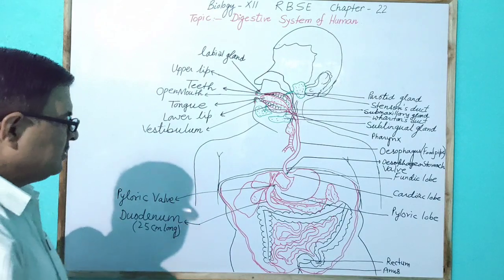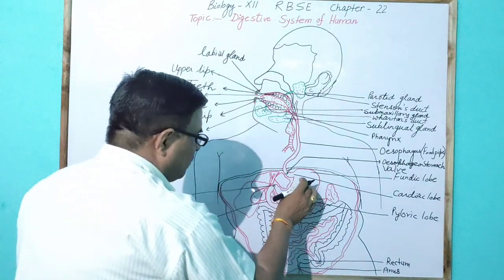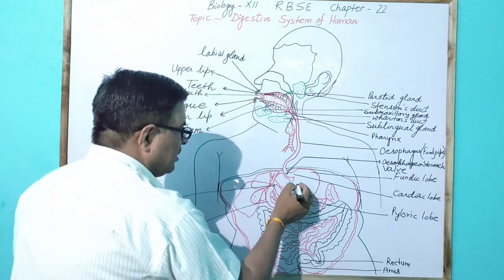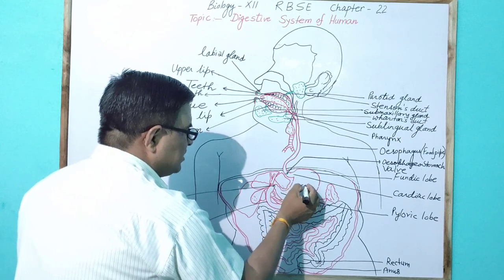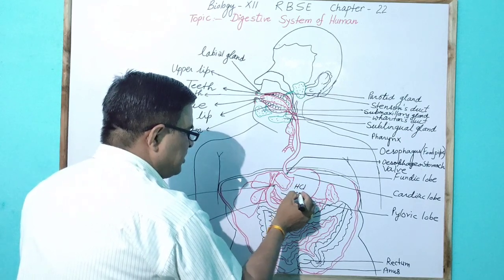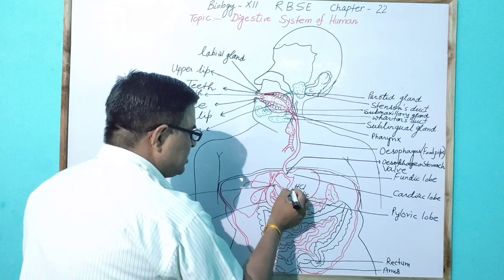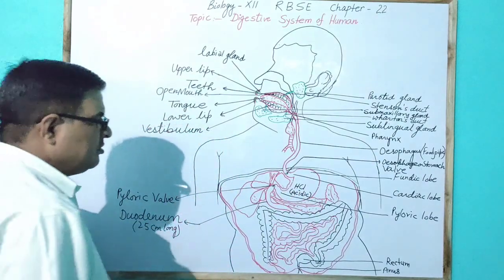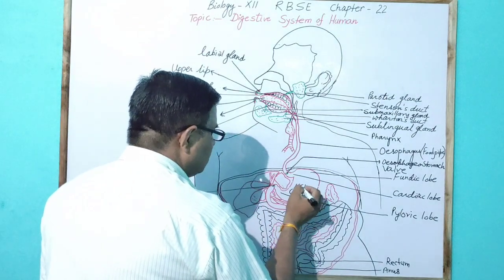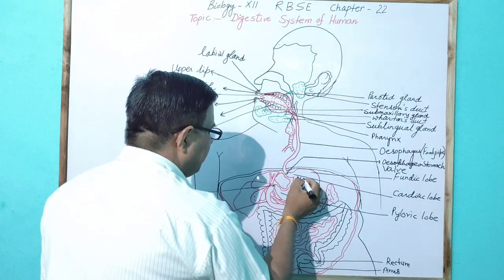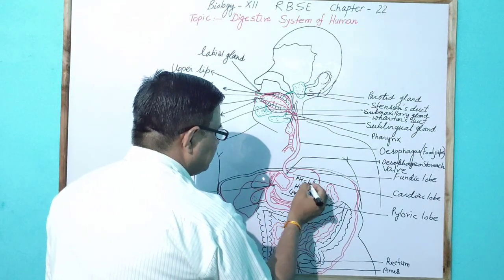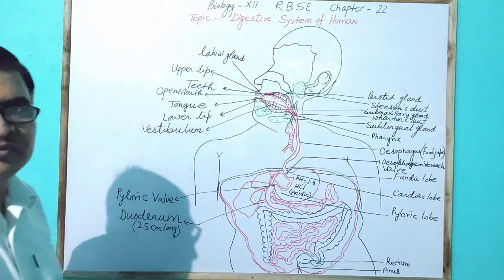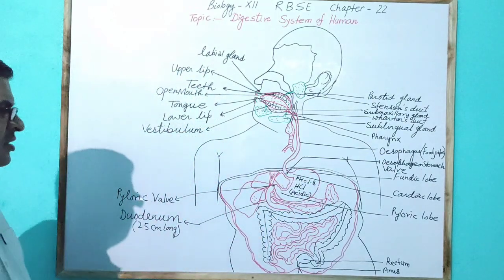Later on, in the stomach the medium is acidic due to the presence of HCl, and the pH is about 1.8, so very acidic.